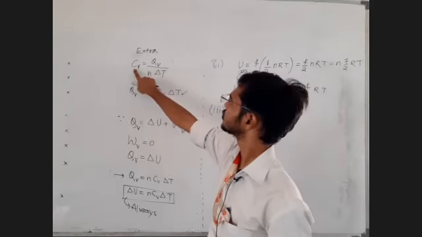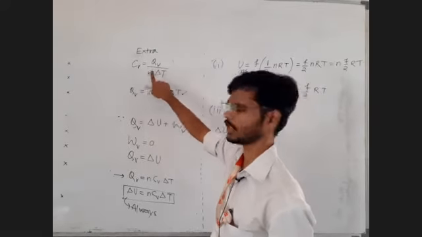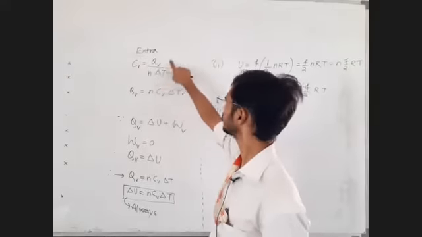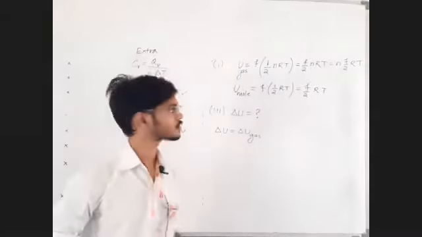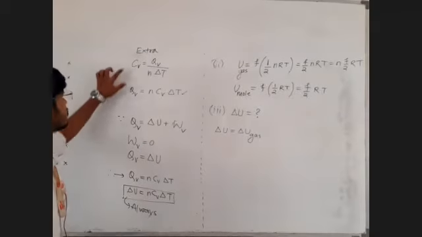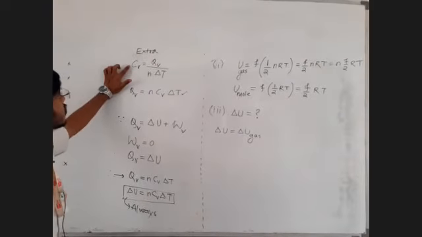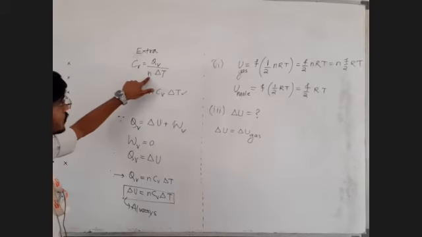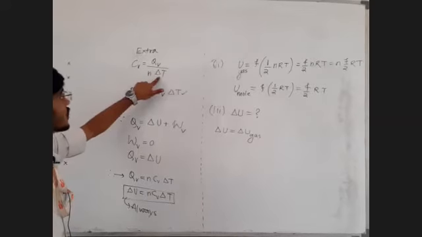CV equal to QV upon N delta T. Up to this. So let us do this once again. What is the specific heat at constant volume? Amount of heat supplied at constant volume to change the temperature of unit mole of substance by 1 degree Celsius or by 1 Kelvin.